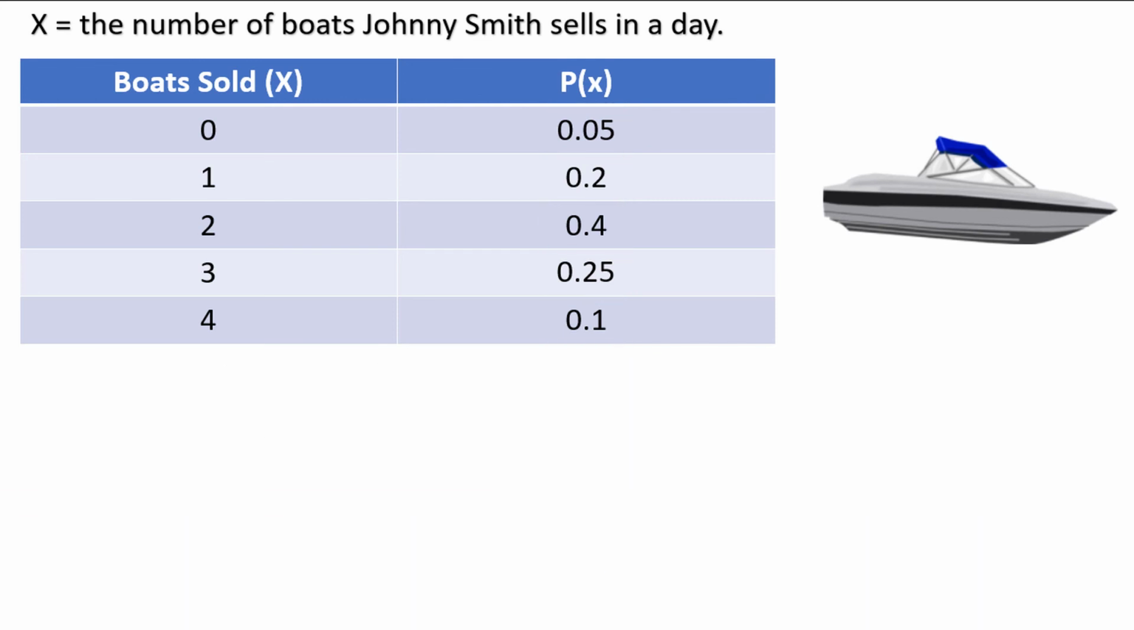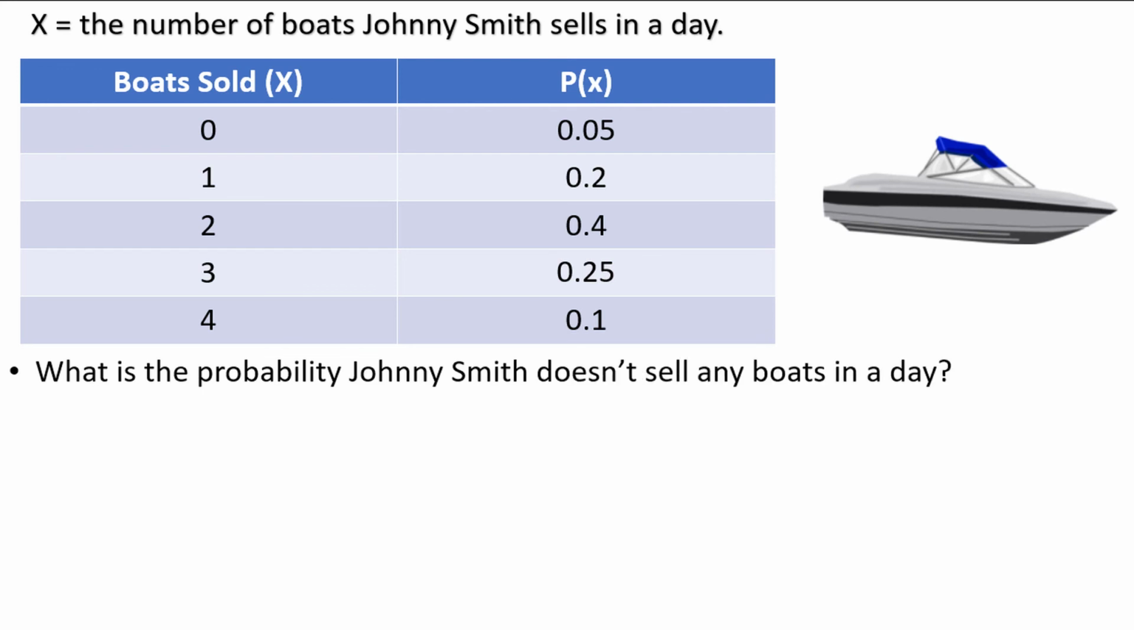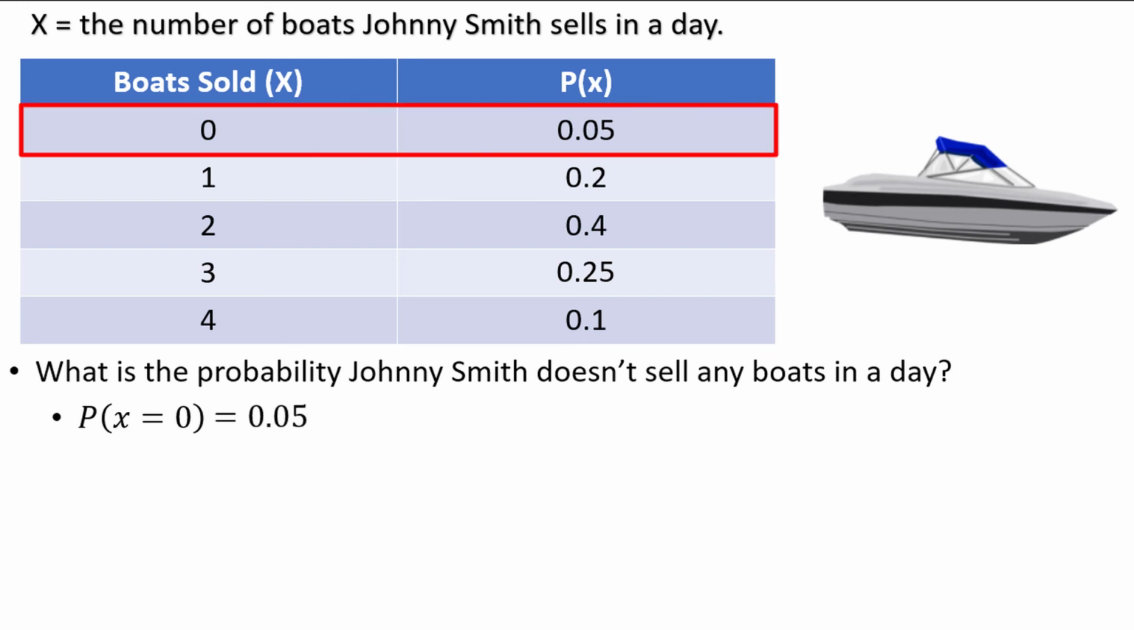We might ask additional probability questions about the distribution. For example, what is the probability Johnny Smith doesn't sell any boats in a day? This could be written as the probability that x is equal to 0. There is only one outcome where 0 boats are sold, and the probability is 0.05. There is a 5% chance that Johnny Smith fails to sell any boats in a day.